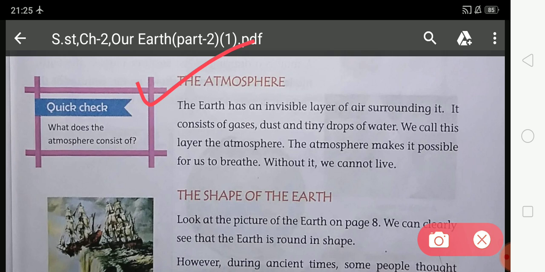We call this invisible layer of air the atmosphere.